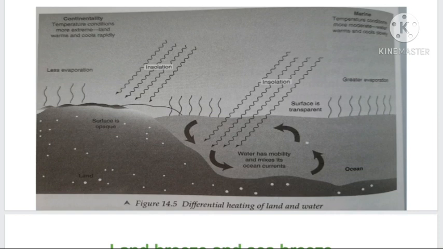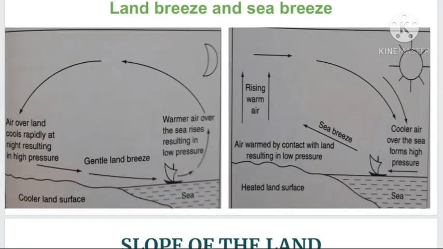Because of that, coastal regions will be influenced by the land and sea breeze. Here you can see at the daytime, see the second picture. At the daytime, the land surface receives the heat energy faster, and in the afternoon it starts to radiate the energy back to the atmosphere.